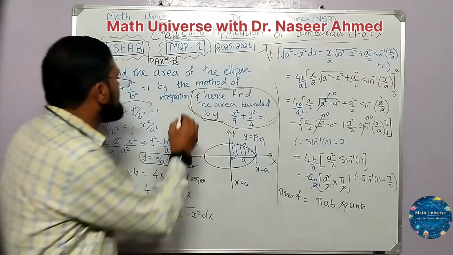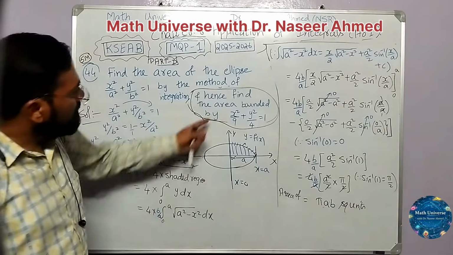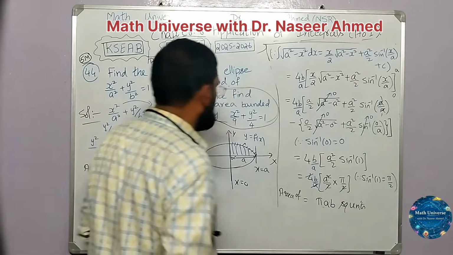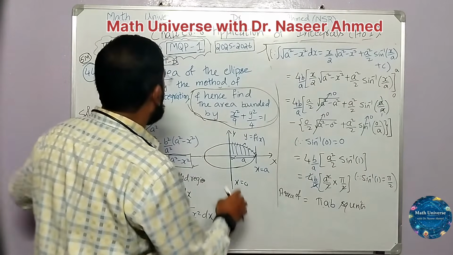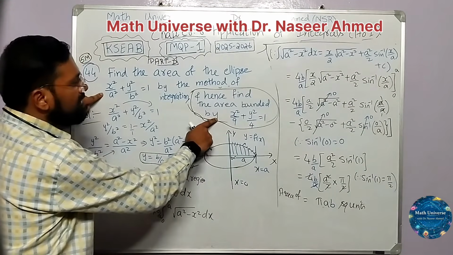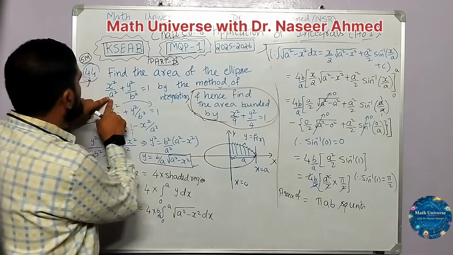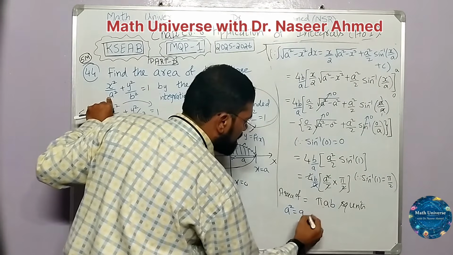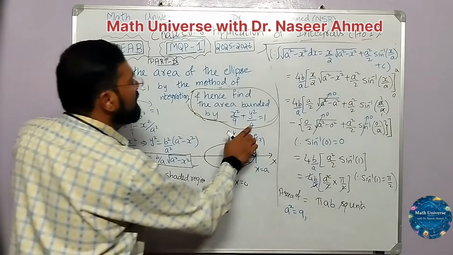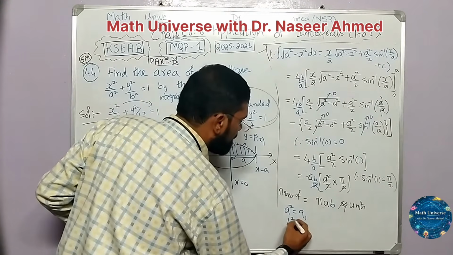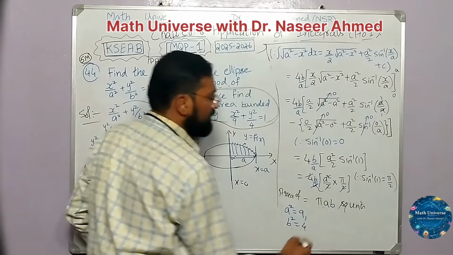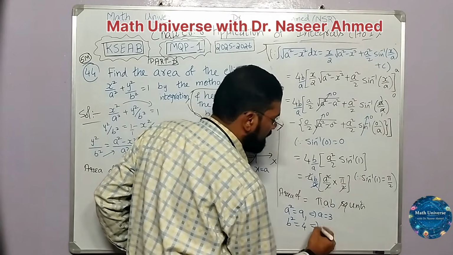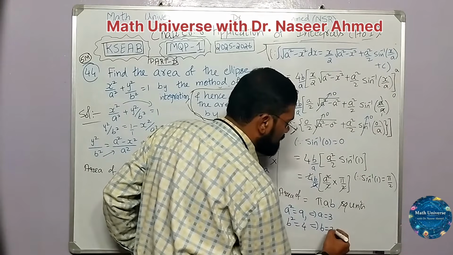Now the subproblem. For this subproblem, see carefully. Again, if I compare with the ellipse and this, in place of a square, 9, and in place of b square, 4. So from here, what is the a value? 3. And what is the b value? 2.